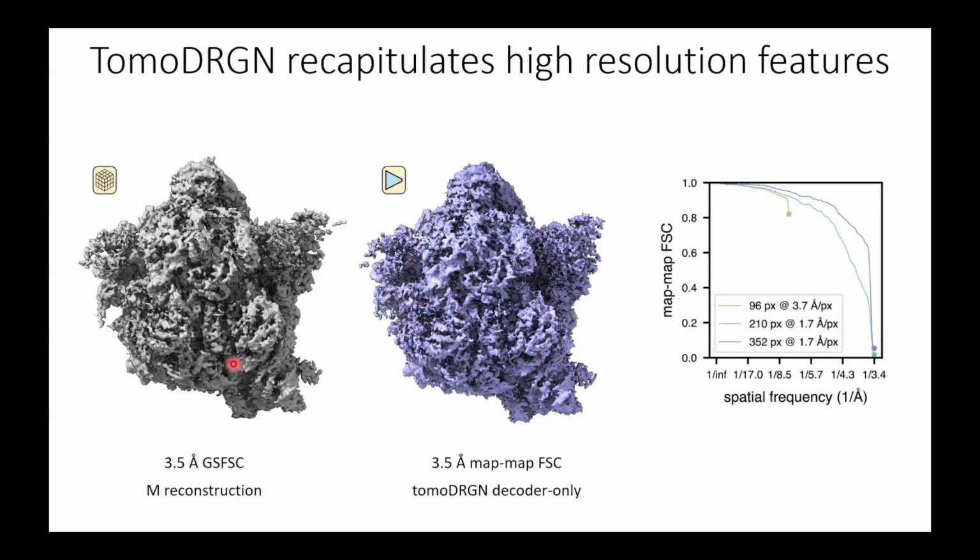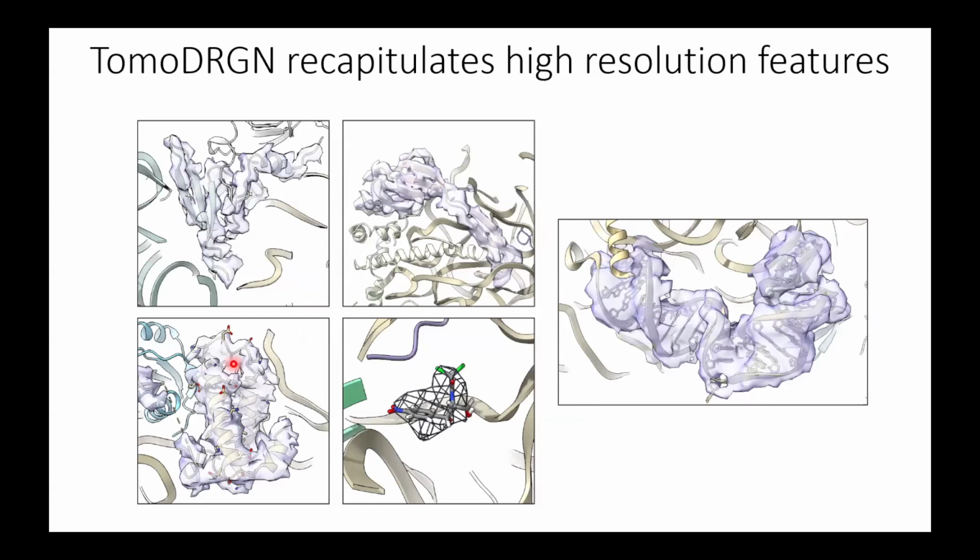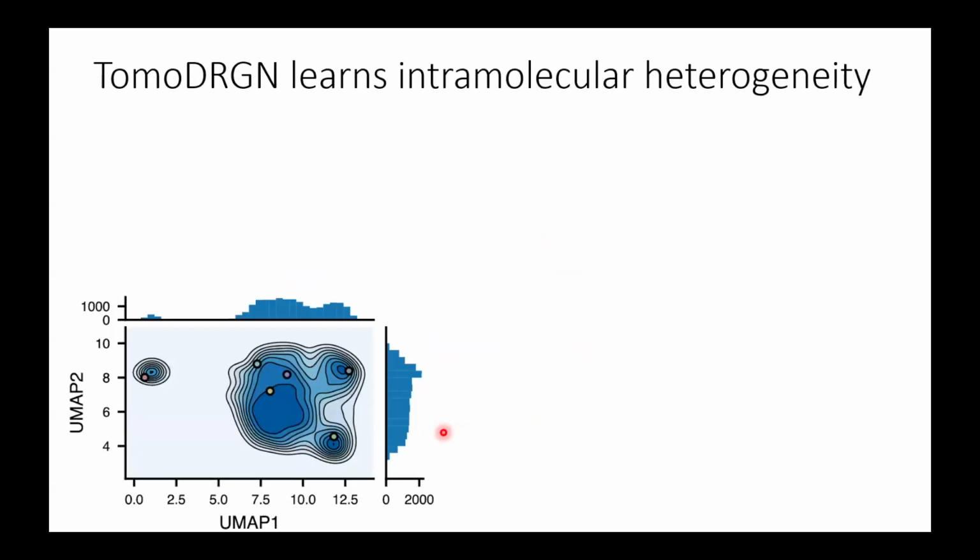And again, this is such a cool data set in part because if you go and look carefully at the structure, you can find things like density for chloramphenicol. These cells were treated with chloramphenicol. And so you're imaging a small molecule drug bound to its pharmacological target directly in cells. And I think it's just incredible that both the traditional tools and things like TomoDRGN are able to see this sort of density. Okay, what sort of structural heterogeneity do we see?